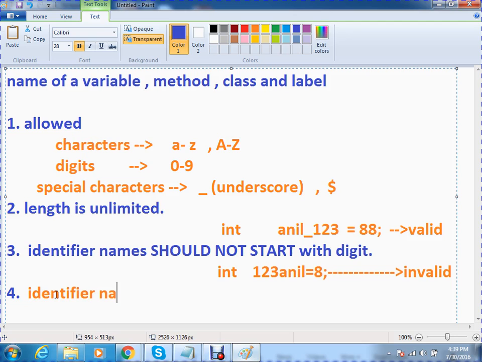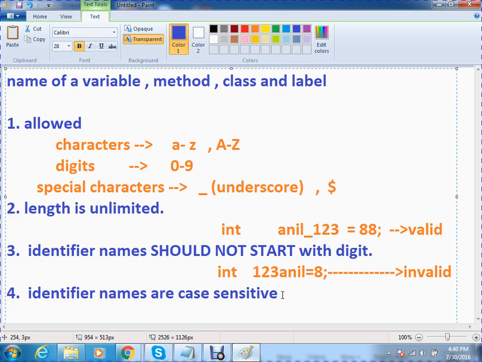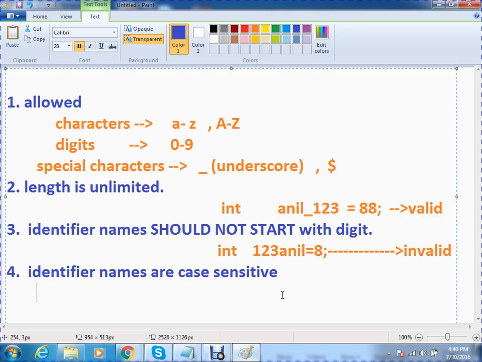Identifier names are case sensitive. Okay, what is this case sensitive?